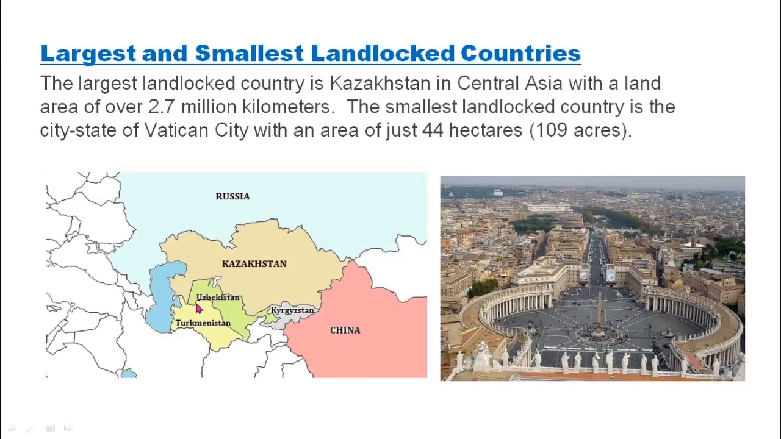You can see here, this is Kazakhstan, the biggest landlocked country in the world. Now the smallest landlocked country is the city-state of Vatican City with an area of just 44 hectares, 109 acres. You can see this is the image of Vatican City, which is in Italy, in Rome.